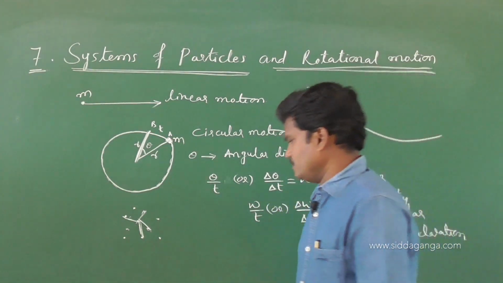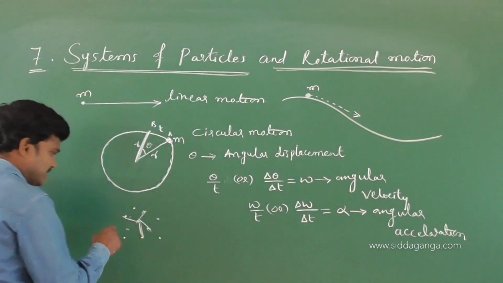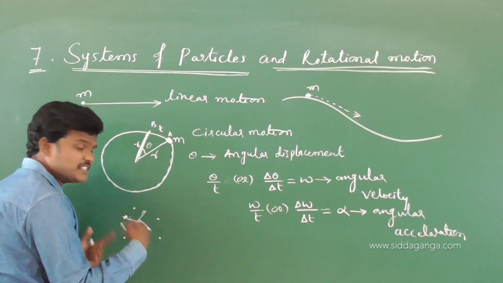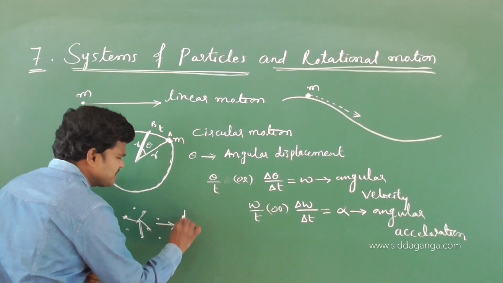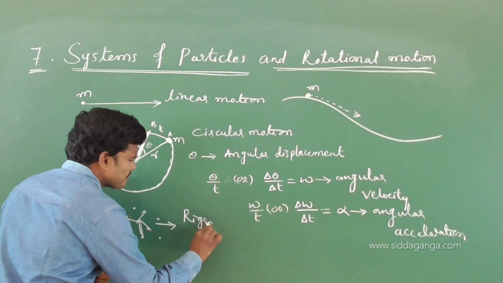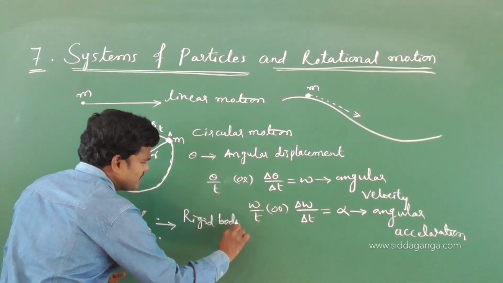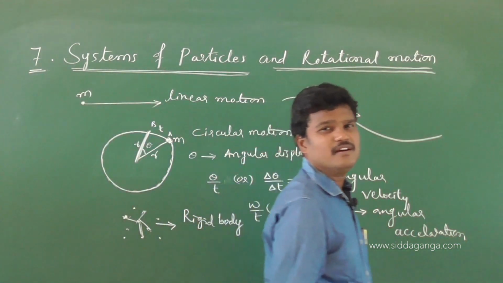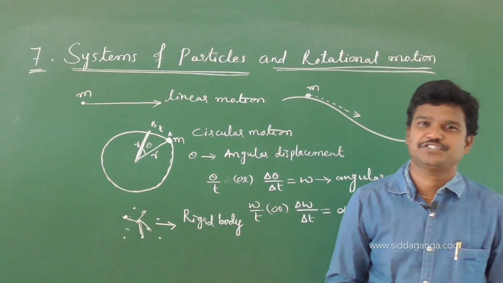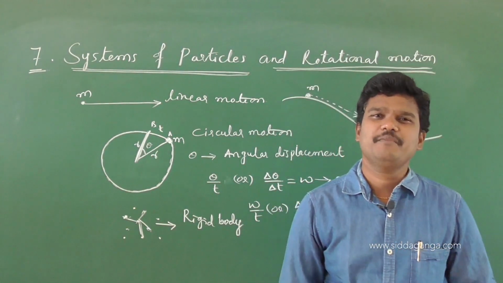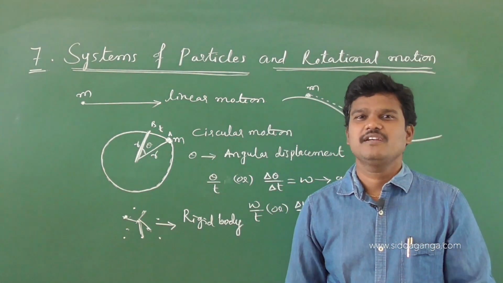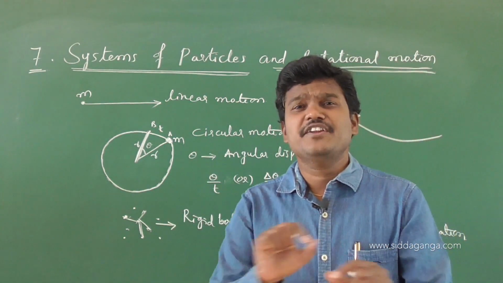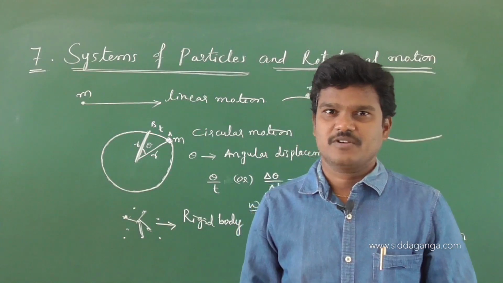Okay, now see, here the system of particles, the extended object, the best example of an extended object is a rigid body, or otherwise a non-rigid body. So a rigid body is a body in which the distance between the particles never changes.